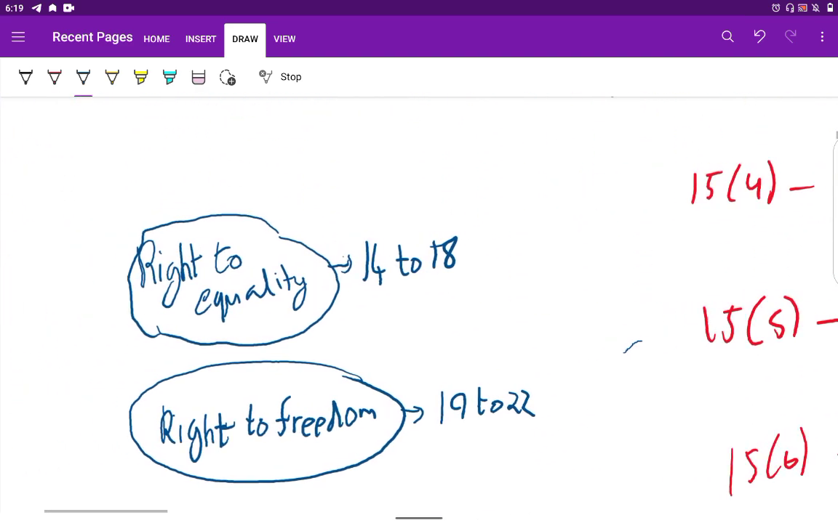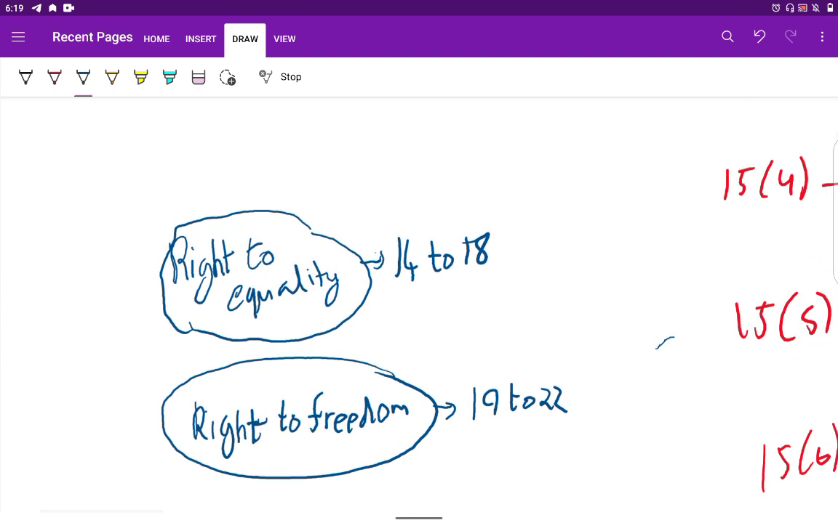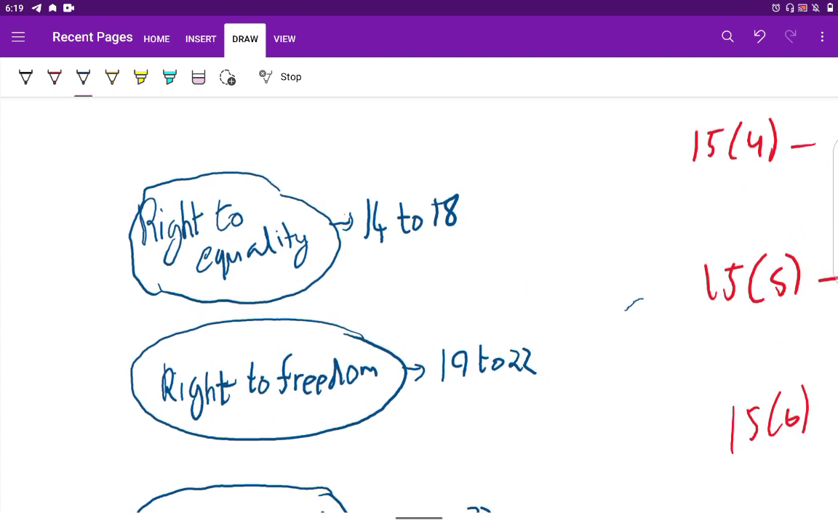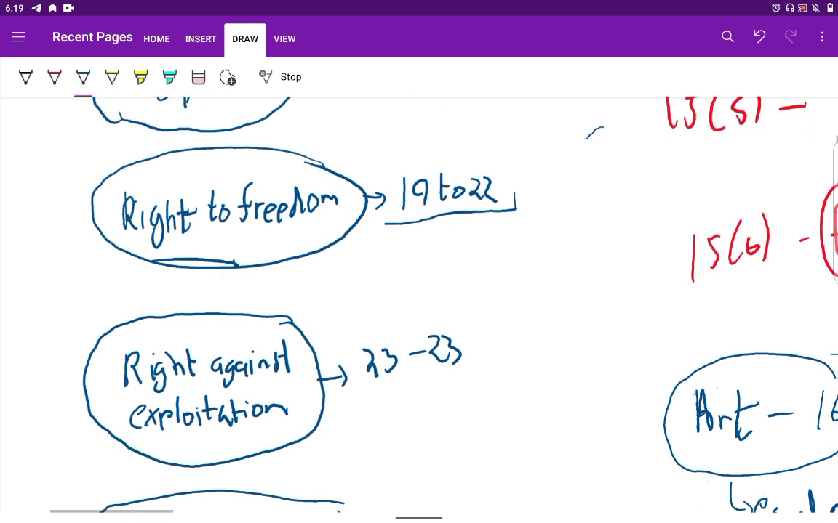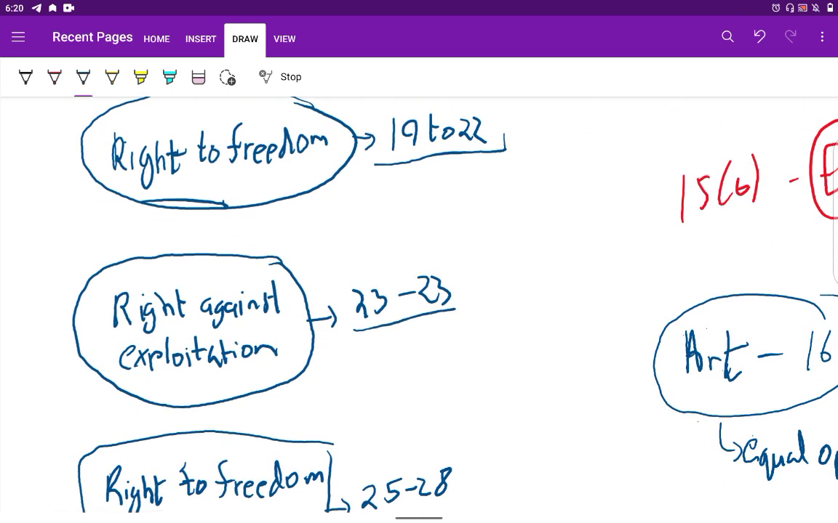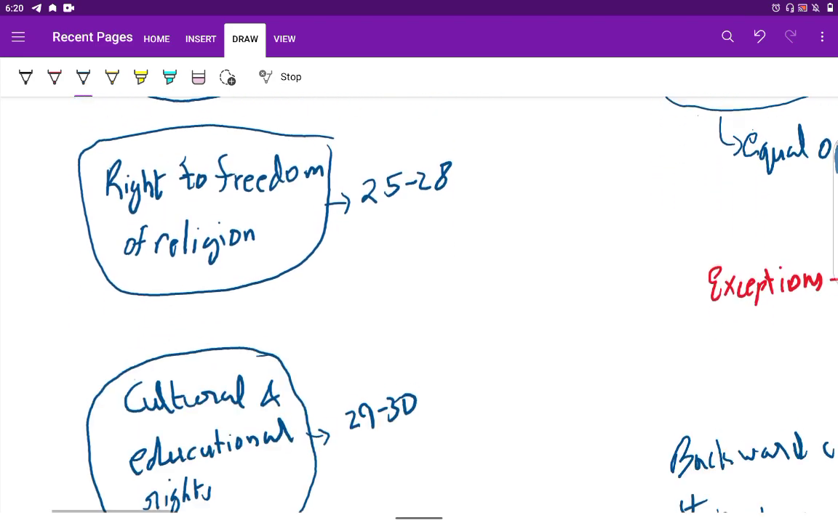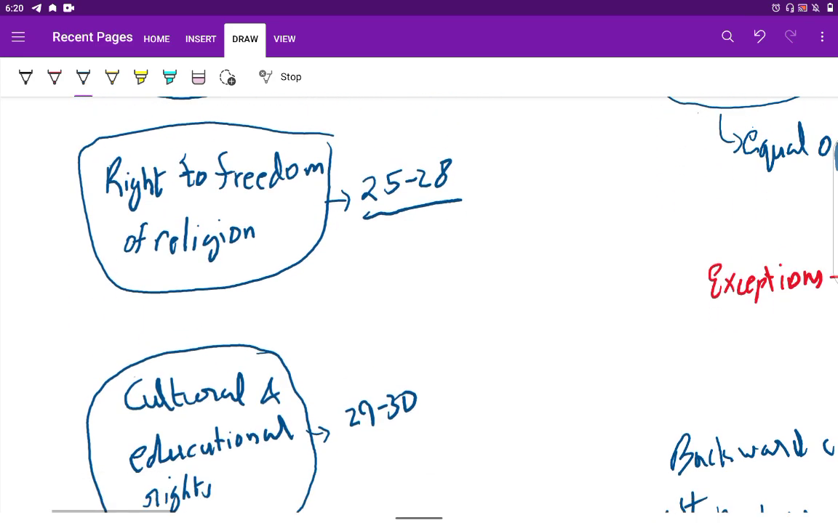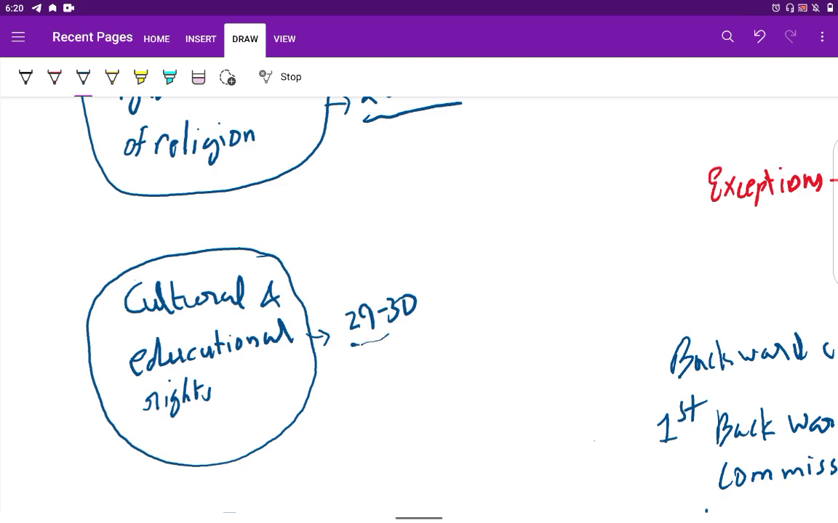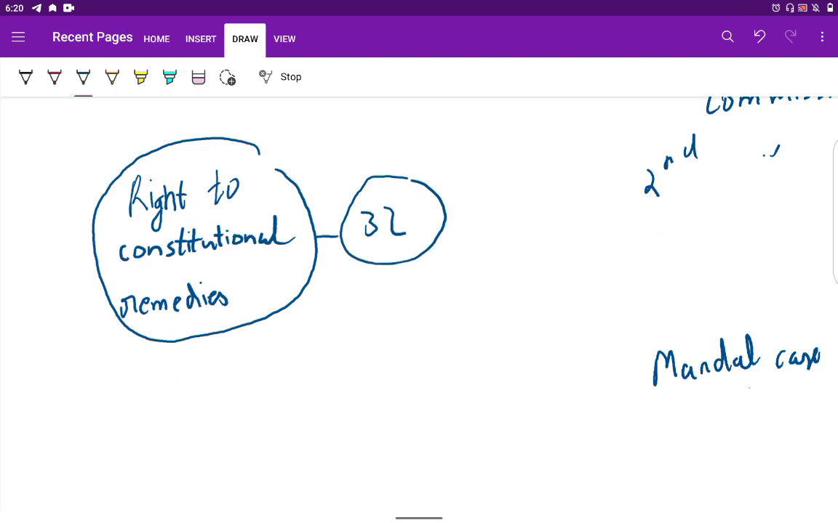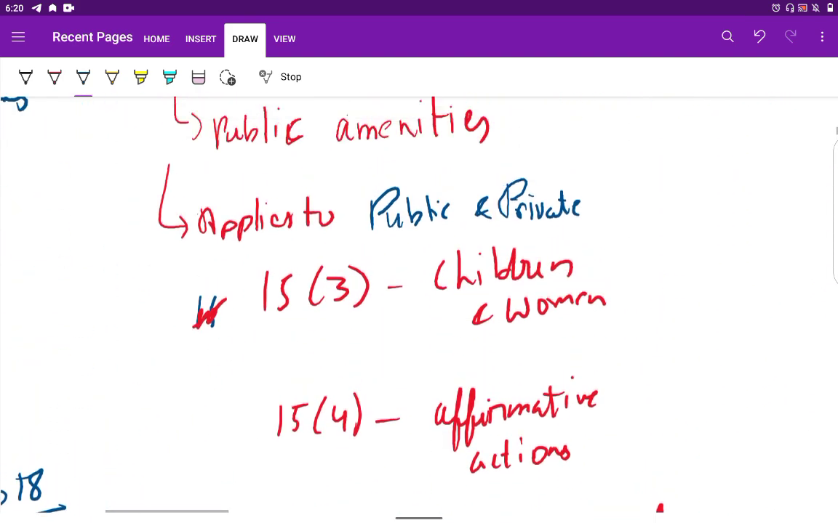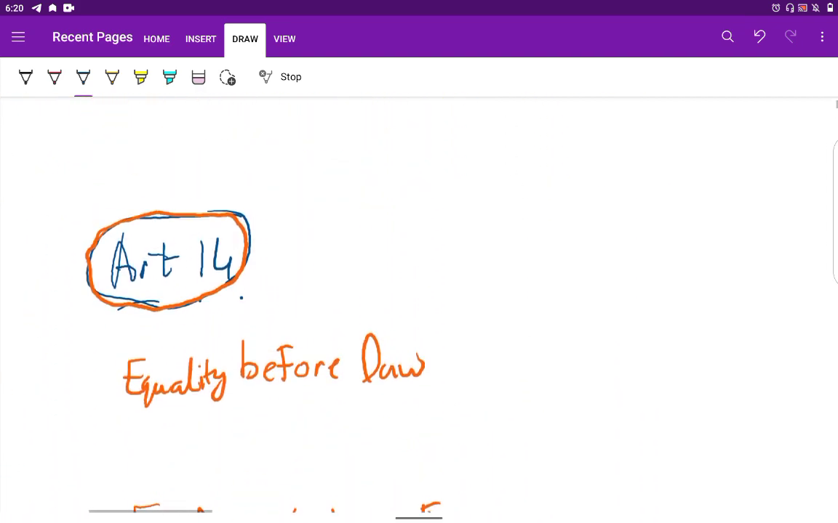Now coming to the first fundamental right, before that we can go through the easy categorization of fundamental rights. Right to equality from Article 14 to 18, right to freedom from Article 19 to 22, right against exploitation from Article 23 to 24, right to freedom of religion from Article 25 to 28, cultural and educational rights Article 29 to 30, and lastly right to constitutional remedies Article 32. So let's get started with Article 14 of the Constitution.